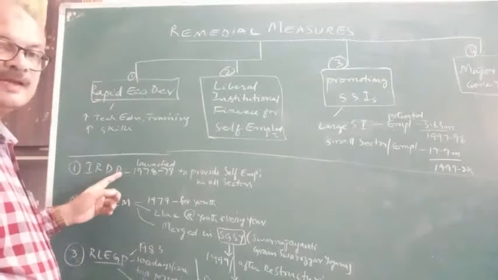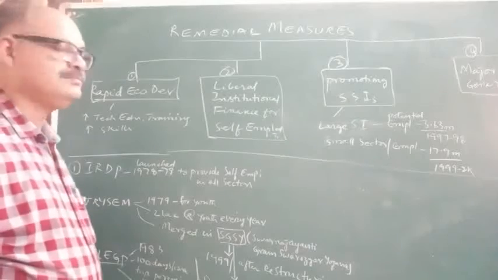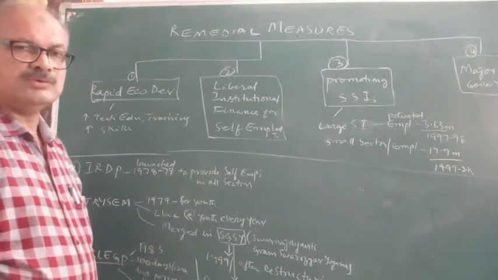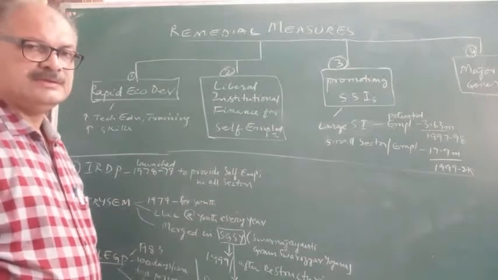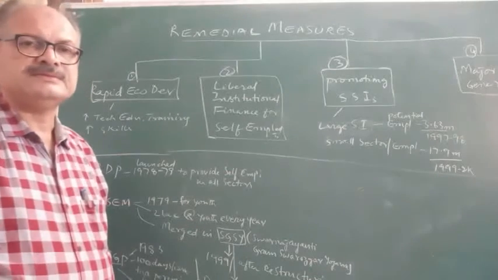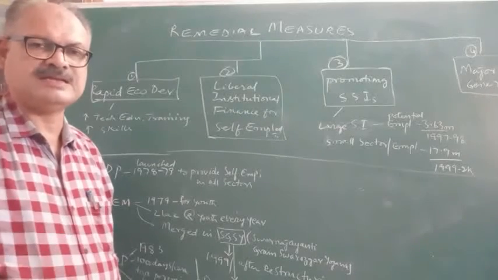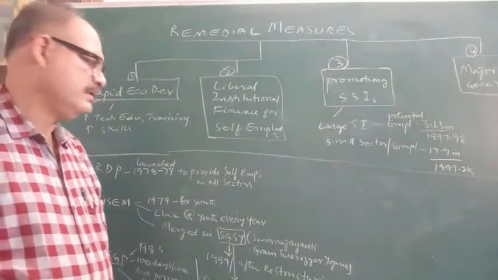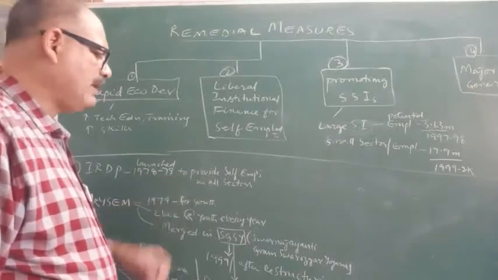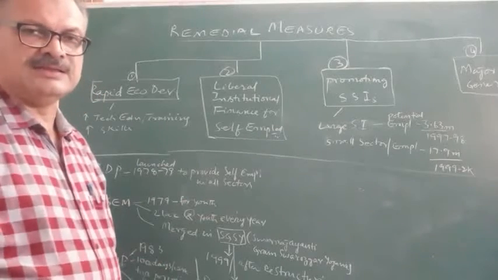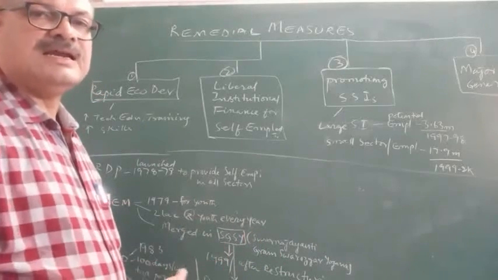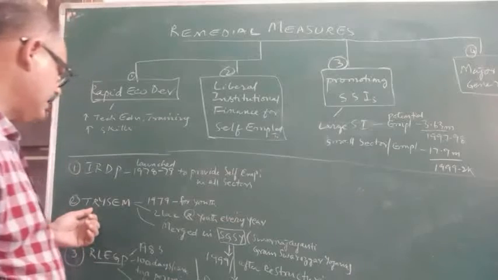IRDP program, Integrated Rural Development Program. This program was a comprehensive program to give employment opportunities to all the persons in all the sectors. That means 3 sectors: agriculture, manufacturing and service sector. And this program was launched in 1978-79 to provide self-employment in all the 3 sectors I told you. And this was a comprehensive program. This was restructured later.